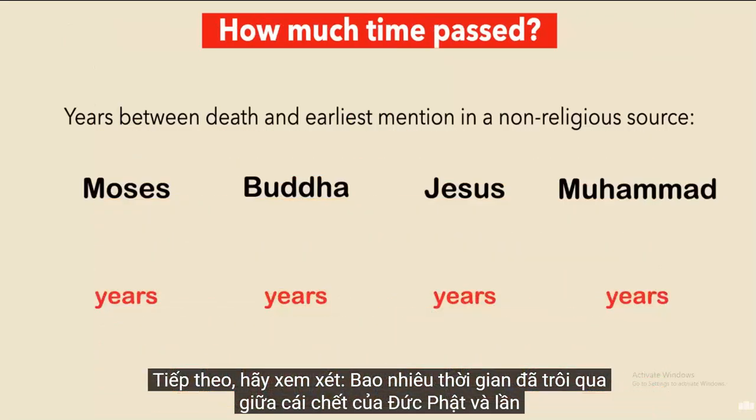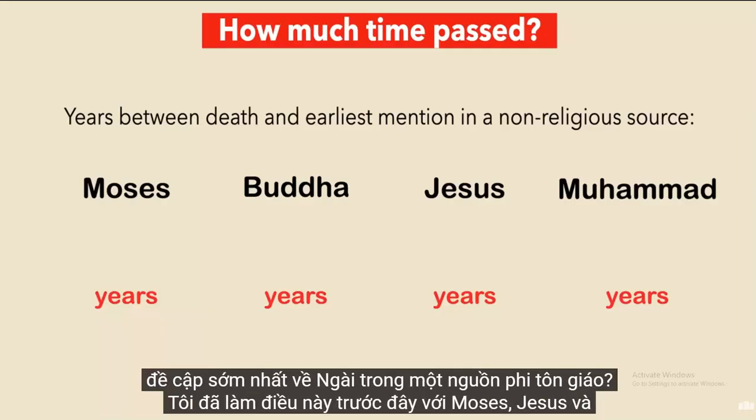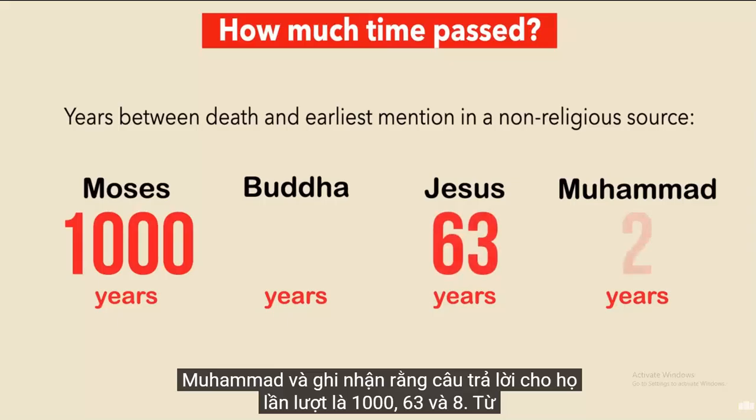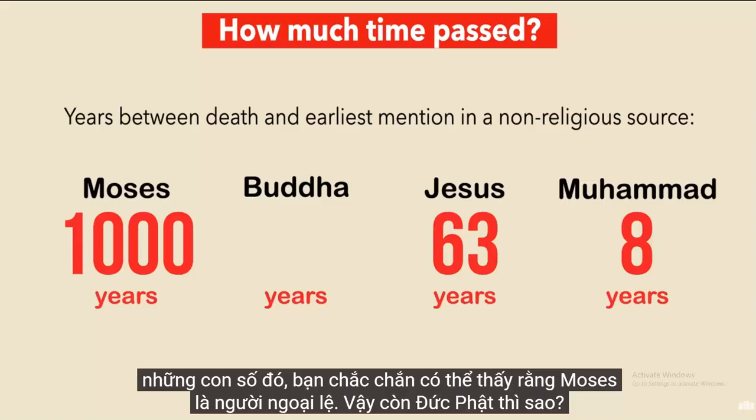Next, let's consider how much time passed between the death of the Buddha and the earliest mention of him in a non-religious source. I did this previously with Moses, Jesus, and Muhammad, and noted that the answers for them were 1,000, 63, and 8, respectively. From those figures, you can definitely see that Moses is the odd man out.